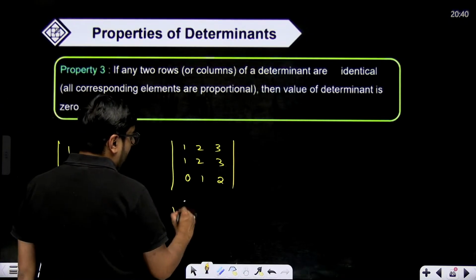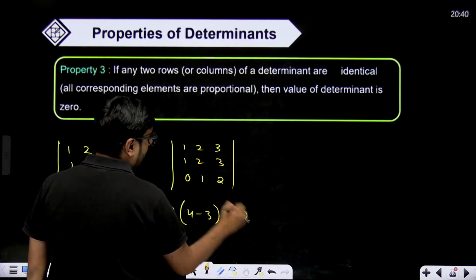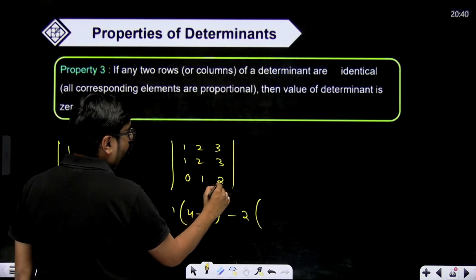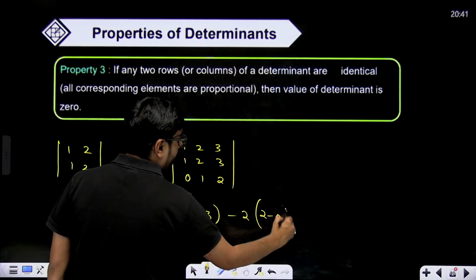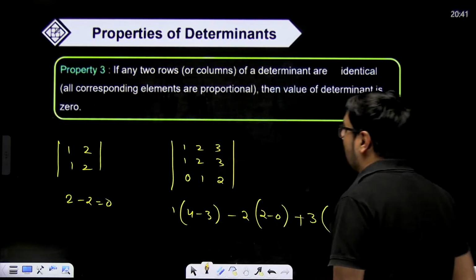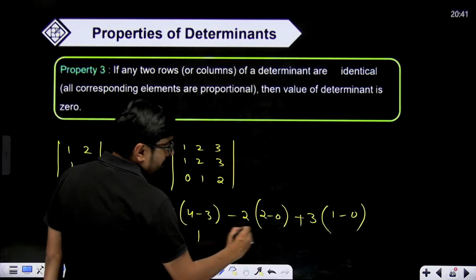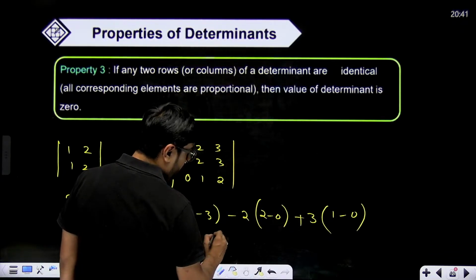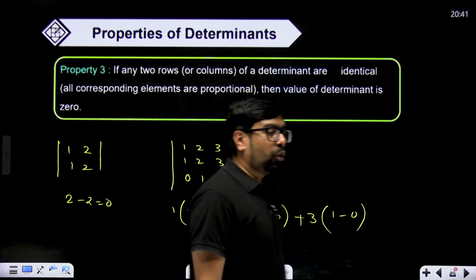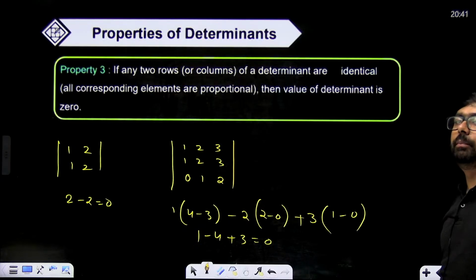Now here 1 multiplied with 4 minus 3 minus 2. I'm solving row wise. Minus 2 multiplied with 2 minus 0 plus 3 multiplied with 1 minus 0. So what will this give us? This will give us 1 minus 4 plus 3. So 1 minus 1 will be equal to 0. Whenever you have 2 rows same or 2 columns same, you can directly say that the value of determinant is going to come equal to 0.